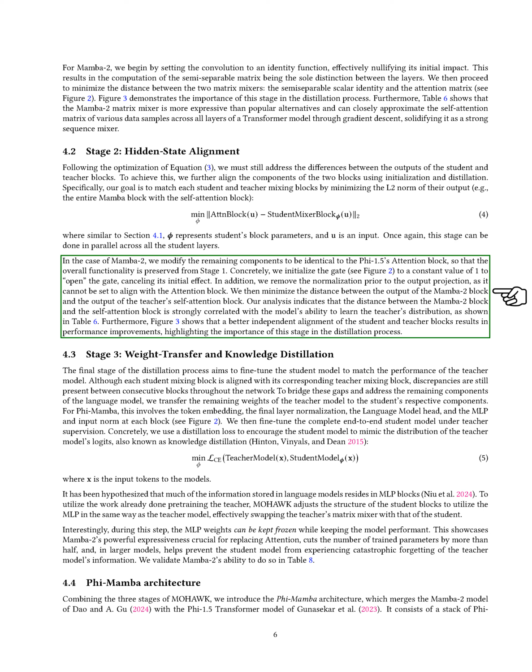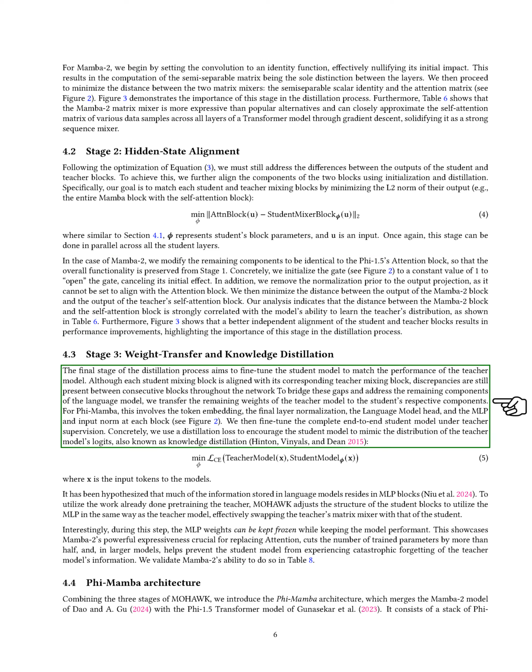For Mamba 2, we adjust the remaining components to match those of the PHI 1.5 attention block to maintain functionality from Stage 1. We start by setting the gate to a constant value of 1 to keep it open and remove normalization before the output projection since it cannot align with the attention block. We then work to minimize the distance between the outputs of the Mamba 2 block and the teacher's self-attention block. Our analysis shows that this distance is closely linked to the model's ability to learn from the teacher, and better alignment leads to improved performance, emphasizing the significance of this stage in the distillation process.